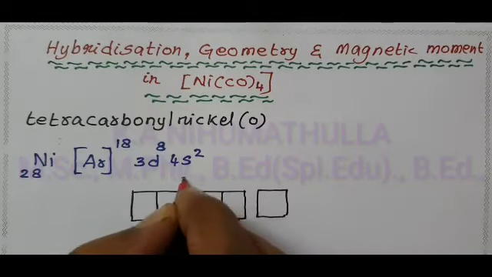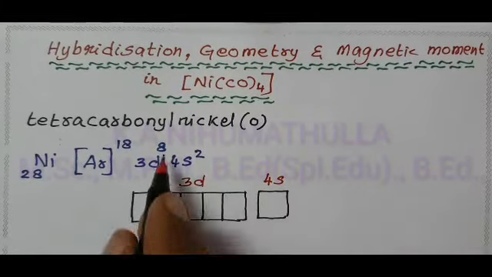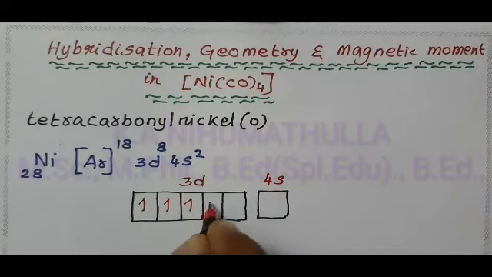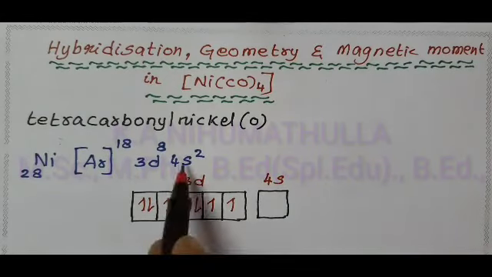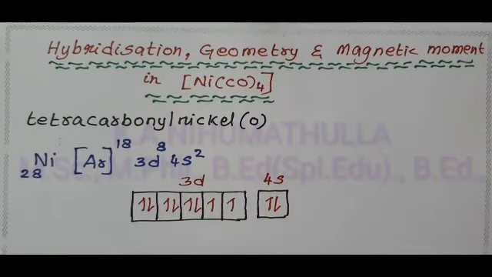This is your 3d outermost orbital, 4s orbital, 3d 8 electrons: 1, 2, 3, 4, 5, 6, 7, 8. According to Hund's rule, we have to fill the electrons. S orbital 2 electrons.